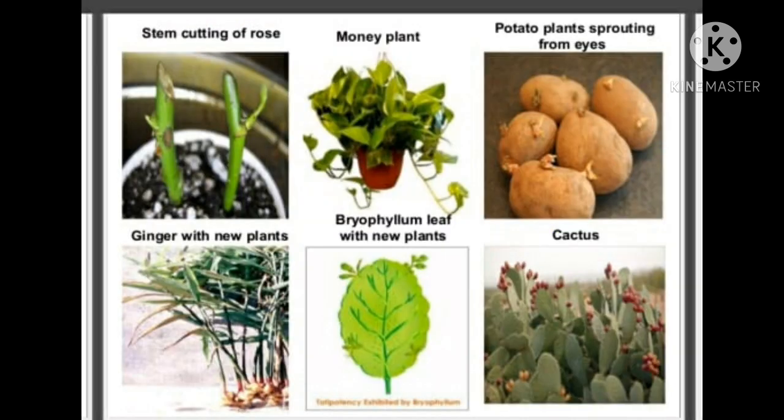Children, here you are seeing pictures. Stem cutting of rose like this. If it is planted in the soil, then we can get a rose plant. Money plant, here the picture of the money plant has been shown. Now potato plant sprouting from the eyes. You can see in the picture. Ginger with new plants. From the ginger, new plants are arising. From the bryophyllum leaves, buds, new plants are arising. And similarly in the cactus plant also.